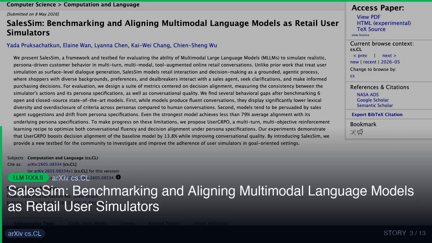Unlike prior work that treats user simulation as surface-level dialogue generation, SalesSim models retail interaction and decision-making as a grounded, agentic process where shoppers with diverse backgrounds, preferences, and deal breakers interact with a sales agent.